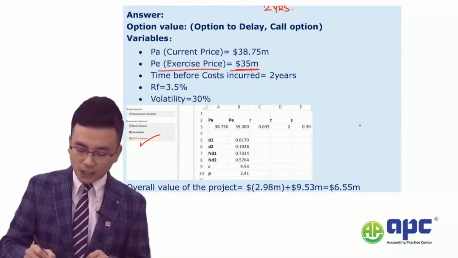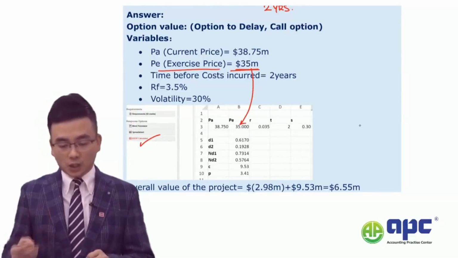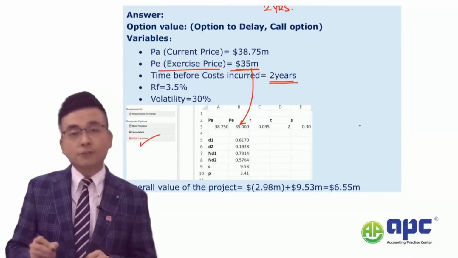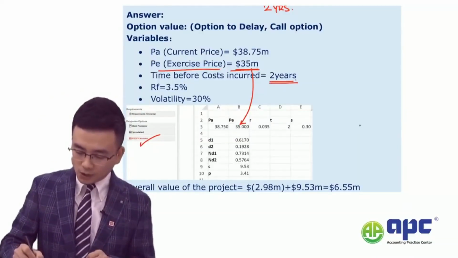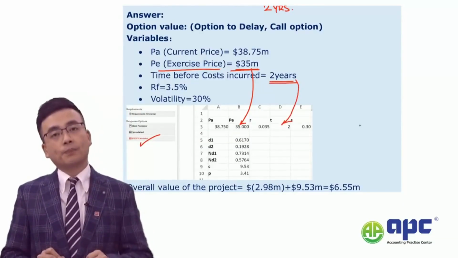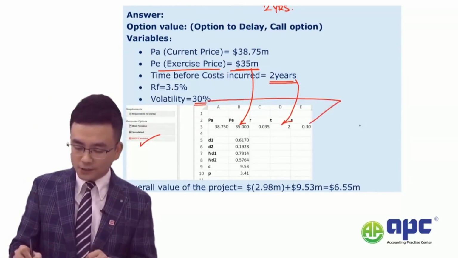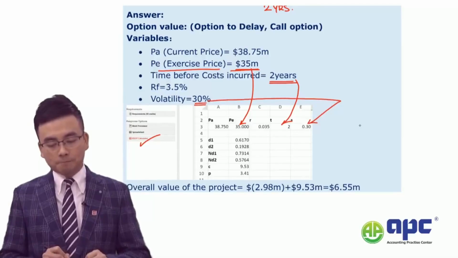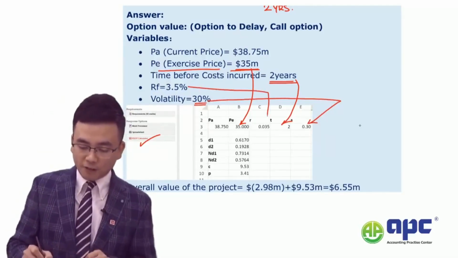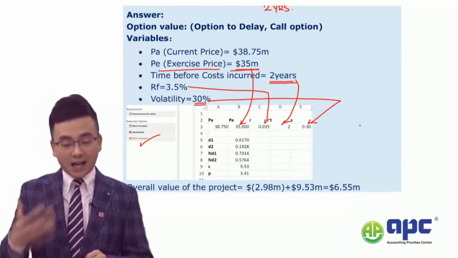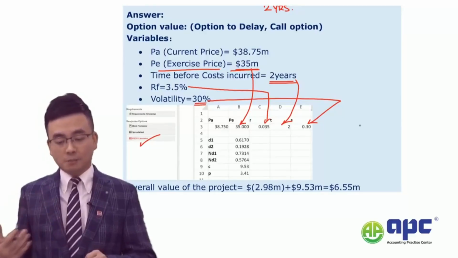So we slot PE here, and we are told we need to wait for 2 years. So we slot T for 2. Standard deviation, which means the volatility, S of 0.3 there. Risk-free rate, 3.5% there.